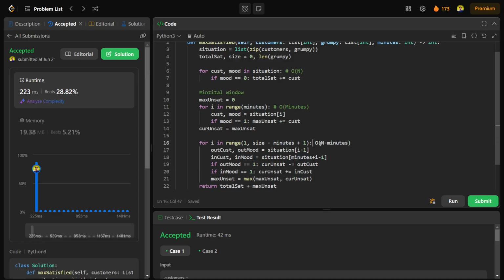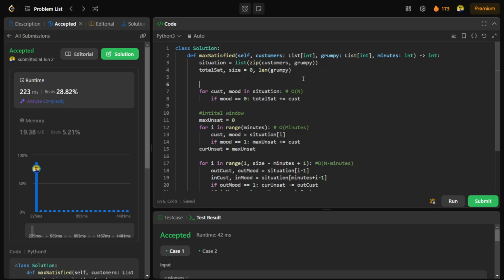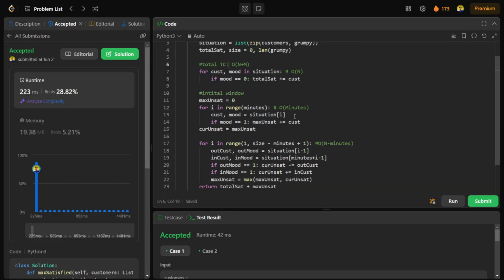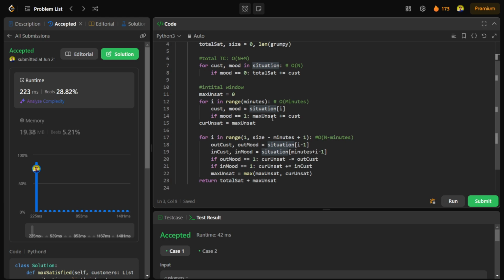That means in total I'm using n plus m, so total TC is order of n plus m, where m is the minute. As for space, I haven't used any extra; I'm just iterating over the same array, so this can be ignored, using the indexes alone. Overall, time complexity is n plus m.